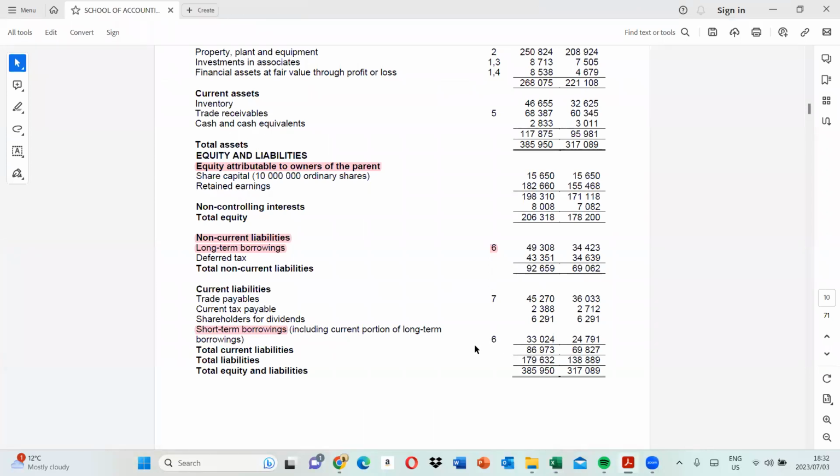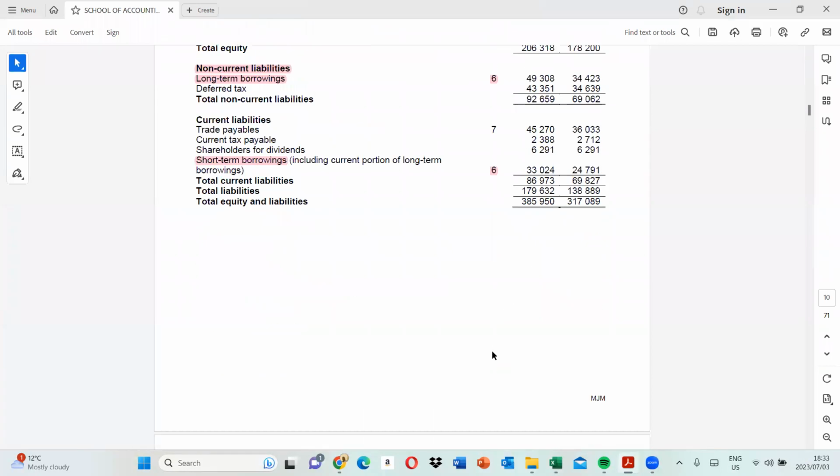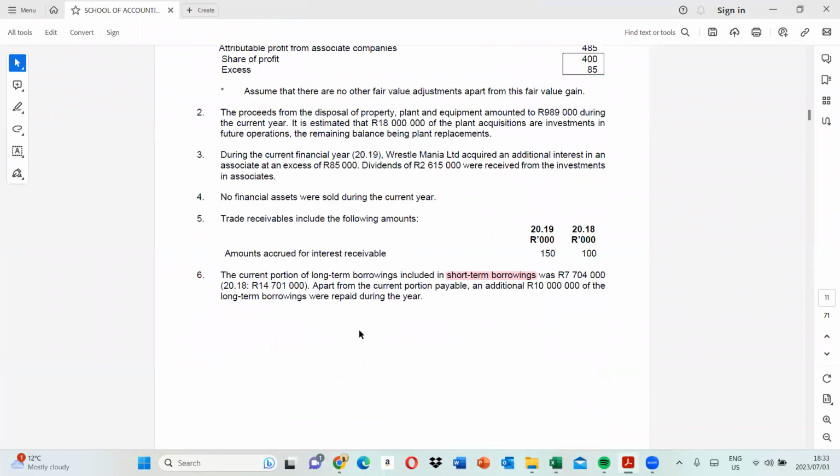You can see short-term borrowings, including current portion of long-term borrowings. They referred us to bullet 6. Let's quickly go to 6 and see. Under bullet 6, the current portion of long-term borrowing included in short-term borrowings was 7 million,